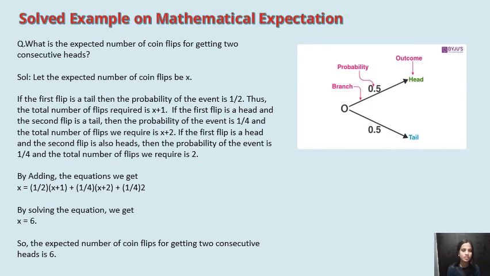And this is a solved example for the mathematical expectation. The question is, what is the expected number of coin flips for getting two consecutive heads? Let us see the solution.